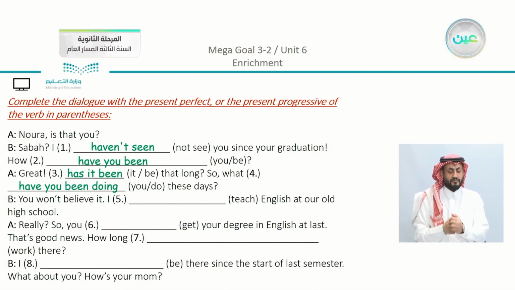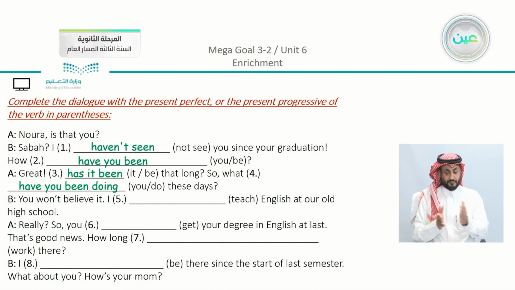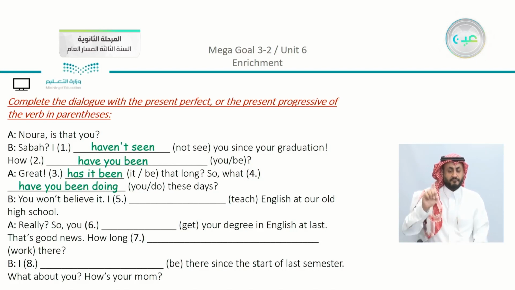Now, actually, in these examples, you need to just focus and see what is the correct form that you apply, either the perfect simple or the perfect progressive, using the words that we have in the brackets. Let's just complete here. We have here B. As I mentioned, I'm going to give you a chance to guess the answer. You won't believe it, I teach English at our old high school. So here we can say that I have been teaching. I'm focusing on the time.